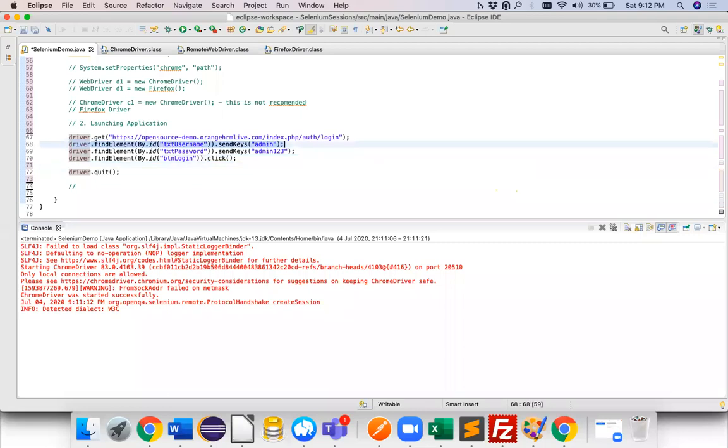There is no logic required. The only logic required is this particular value. How do you identify a web element? This is the logic. So I'll focus on this: how do you identify a web element. And for send keys you can send any value over here, so this is not required.